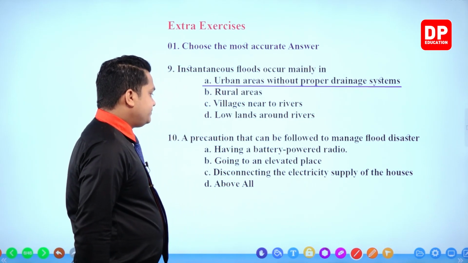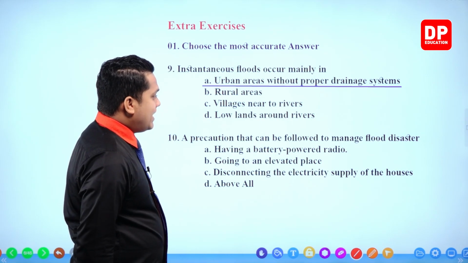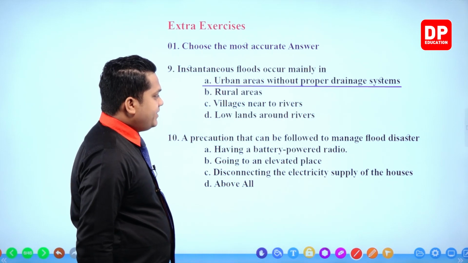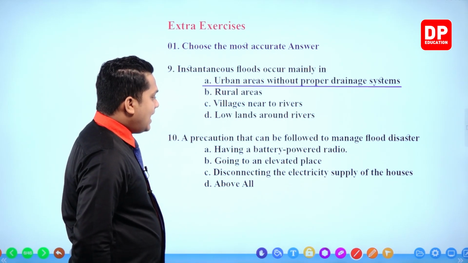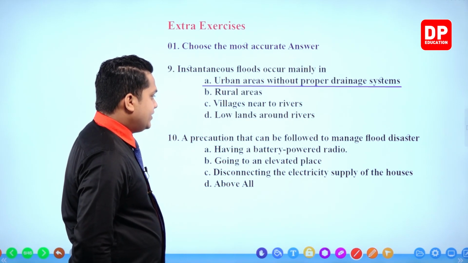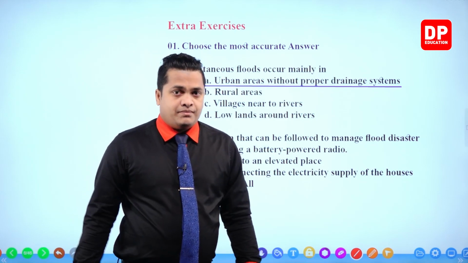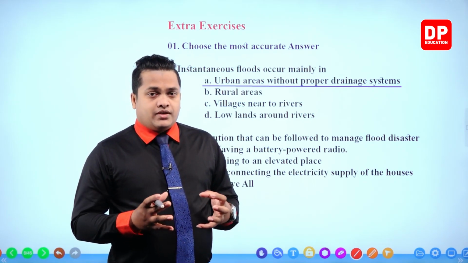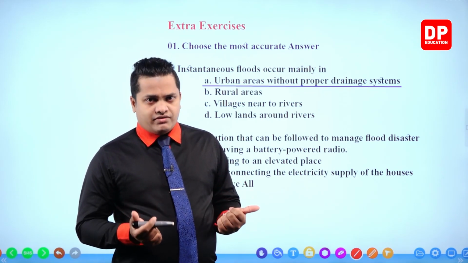Then the next one, a precaution that can be followed to manage the flood disaster. Having a battery powered radio. Having a battery powered radio will help you to get guides given by the government.